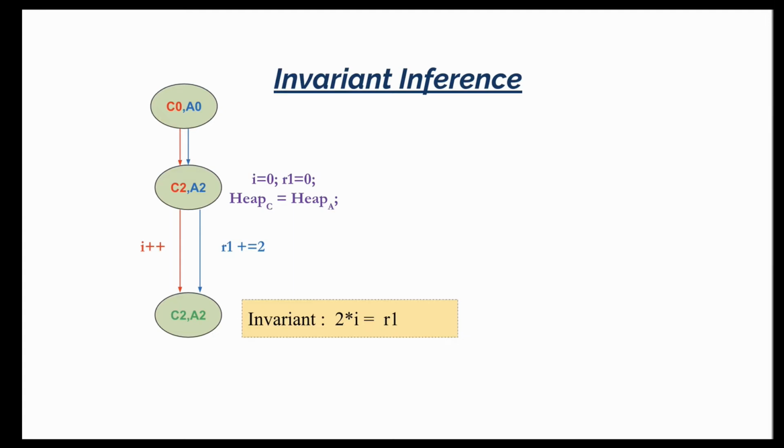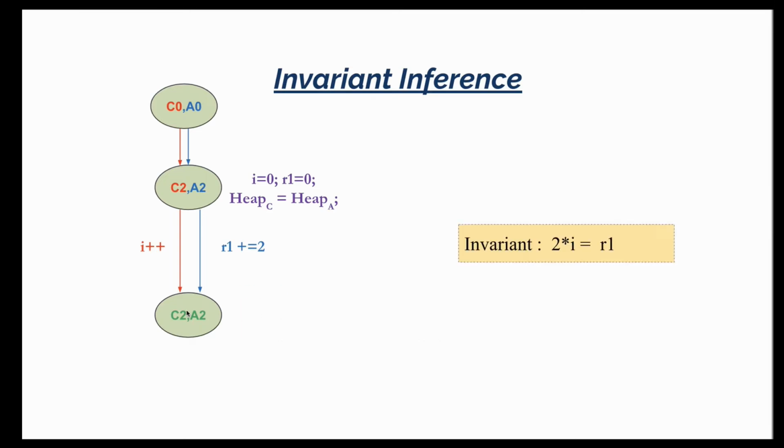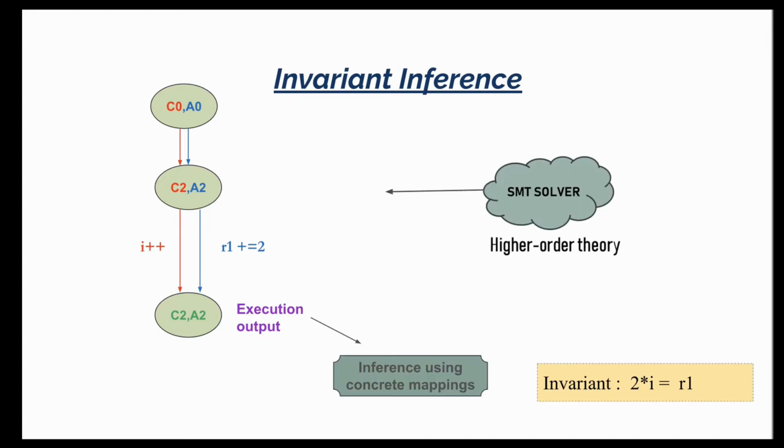We are going to use counterexamples. These counterexamples basically allow us to figure out what the possible machine states are that can appear at different nodes. So for example, we can already figure out that at C2, A2, I equals 0 and R1 equals 0 can appear. Then we can execute this counterexample, which is I equals 0 and R1 equals 0, on this path, and we'll get I equals 1 because I has been incremented by 1, and R1 equals 2 because R1 has been incremented by 2. And so now we'll get a value pair which is 1, 2. These are all the possibilities, and these are too much to do automatically, and so we're going to use execution output, as I was just discussing.